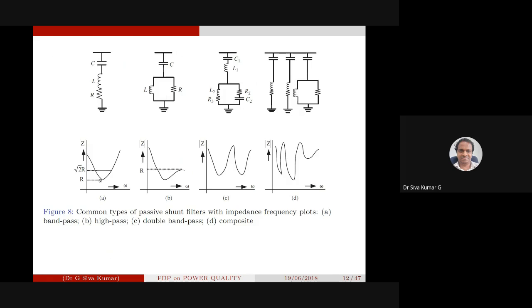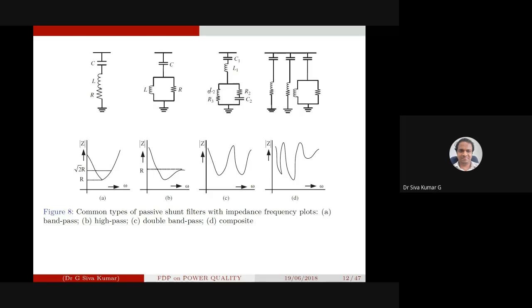With the impedance and the frequency, how does it look? It is about R and L and C with respect to the frequency. R and root 2R, how does it look? It is a band pass filter. The high pass filter has a much higher bandwidth. It is a combination of C and L and R.